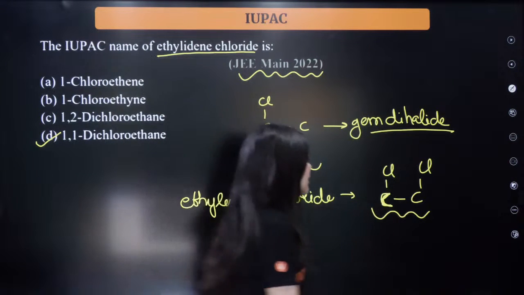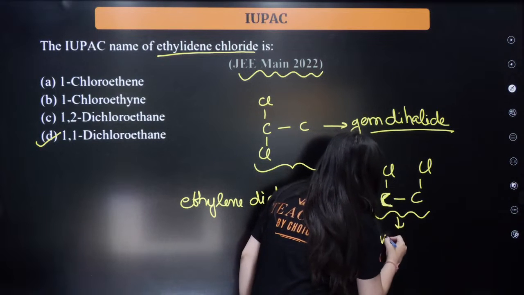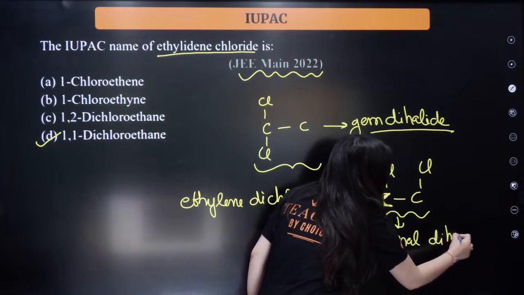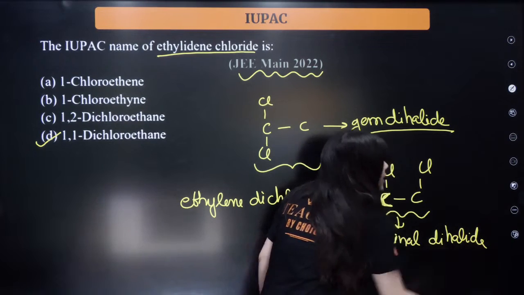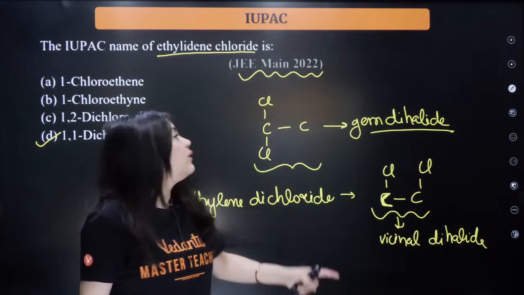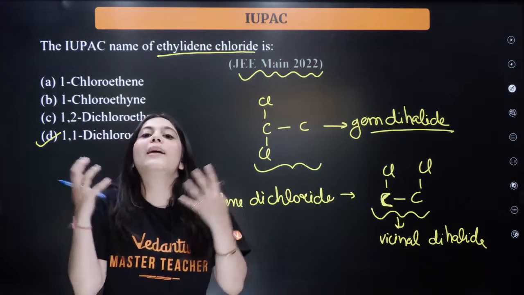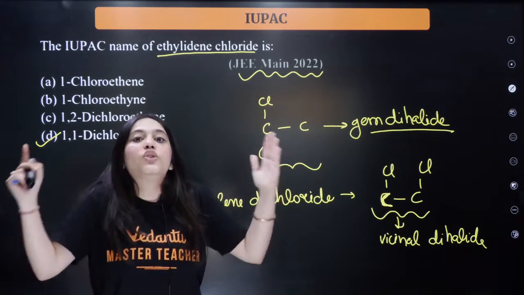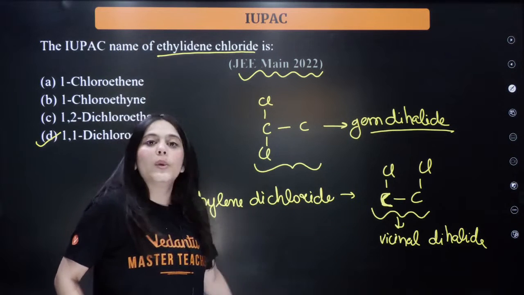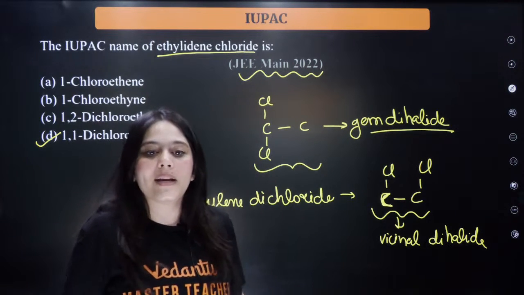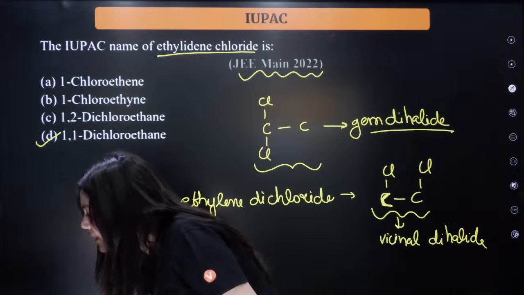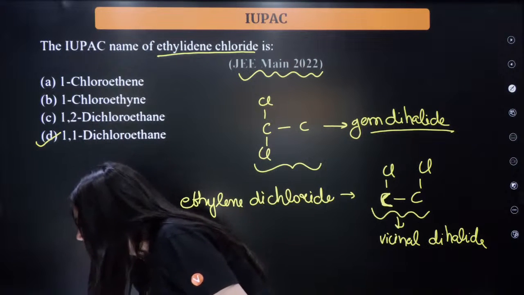Understood this thing? So this is what kind of halide? This is a vicinal dihalide, isn't it? So when the two chlorines are on the same carbon, it's called geminal. And when the two functional groups are on separate but adjacent carbons, it is called a vicinal dihalide. Is this thing clear to everybody? So the correct answer is D. Yes, whoever answered D is extremely right.